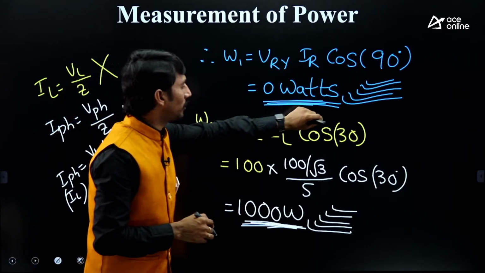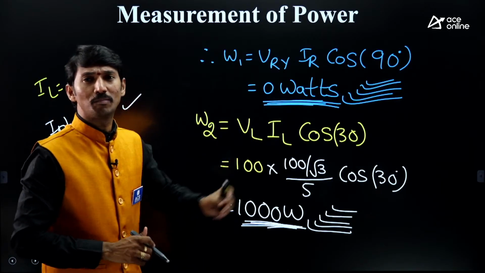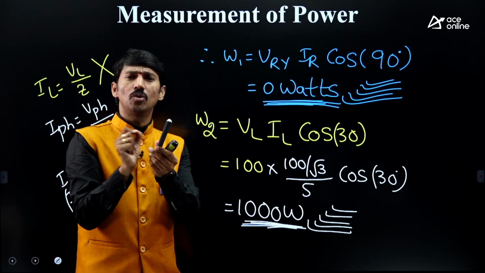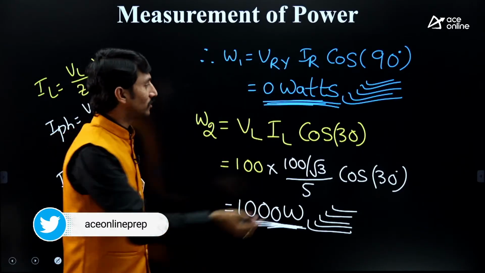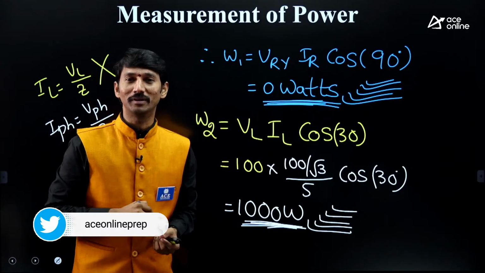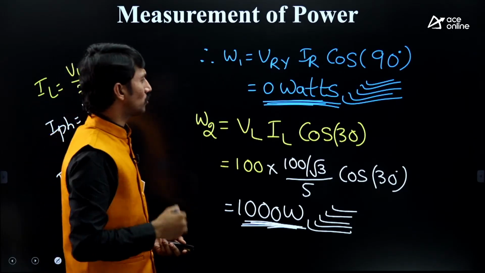In this way, you need to calculate the corresponding parameters to get the total power value. W1, W2, if he is asking what is the total power, W1 plus W2 also you can do. So this is a total, clear-cut example of the 2 wattmeter method. Clear? Right. To have more clarity, let us take one more question.